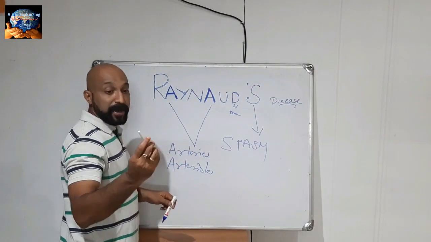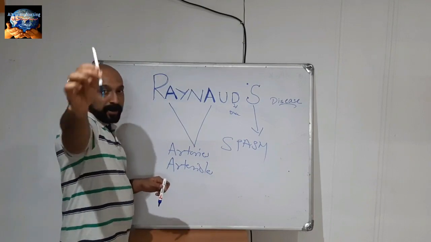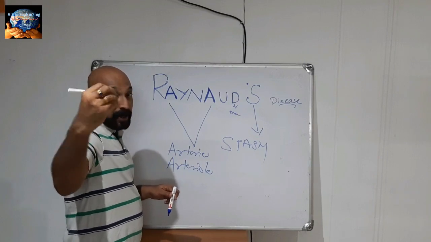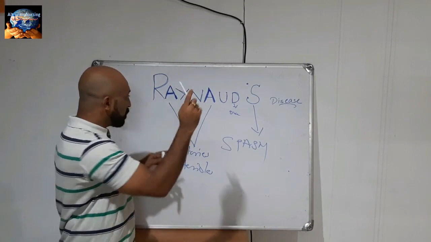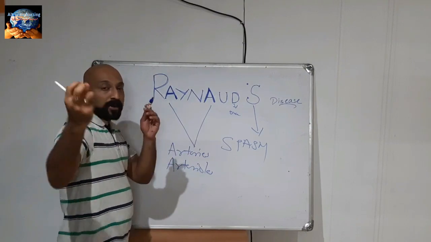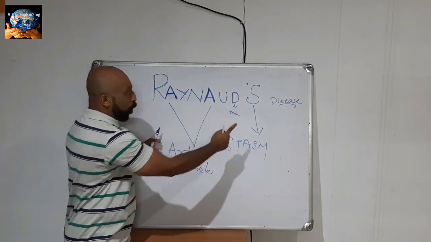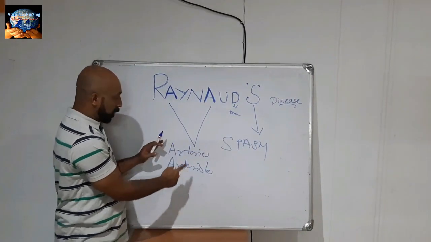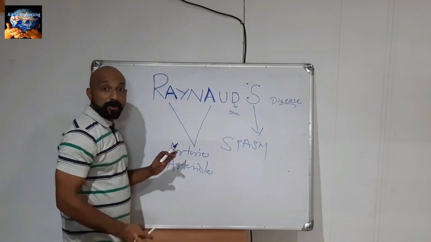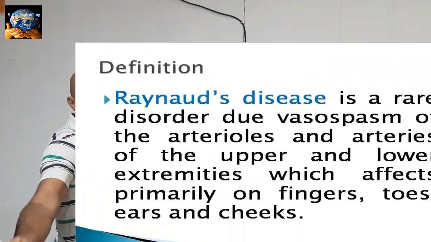I'll give you a pen. You heard about Raynaud's pen? I will remember it by this name, Raynaud's pen. We use fingers to write with the pen. So this disease primarily occurs in the fingers, toes, cheeks, lips and earlobes. Raynaud's disease is a vasospastic disorder which occurs due to spasm of arteries and arterioles.